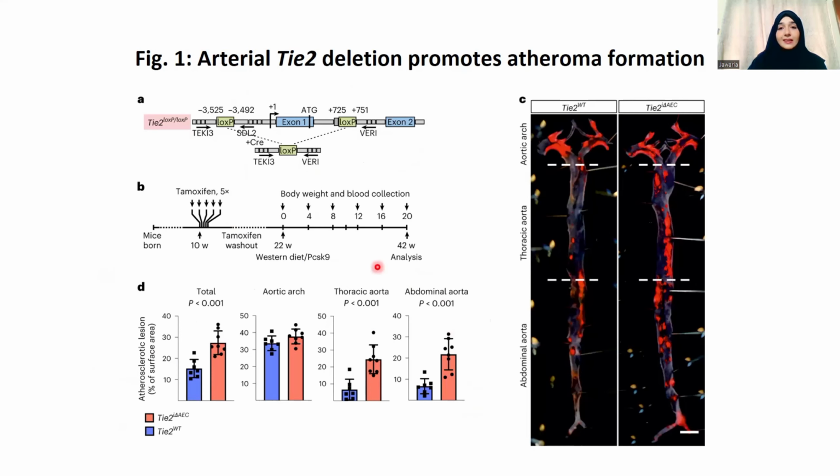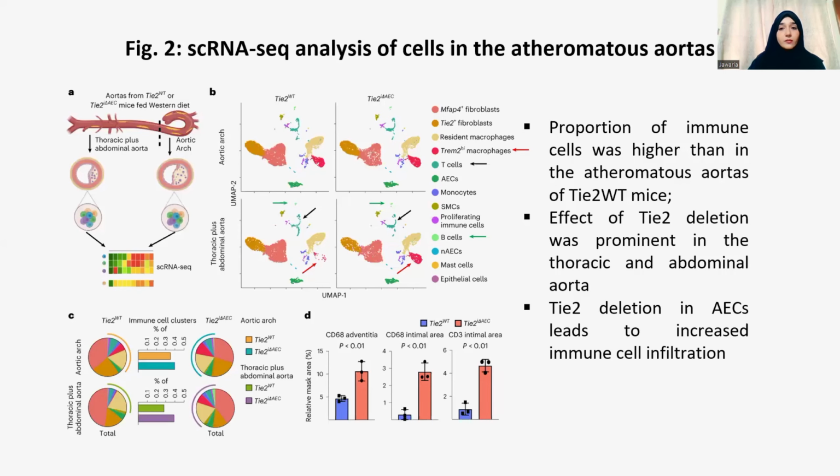All these results are clearly suggesting that arterial Tie2 deletion promotes atheroma formation. In this, they did a single cell RNA sequence analysis of the cells taken from the atheromatous aortas from the Tie2 wild type and the Tie2 deleted mice. They observed, in this UMAP plot, that the proportion of immune cells was higher in the Tie2 deleted mice as compared to the Tie2 wild type.